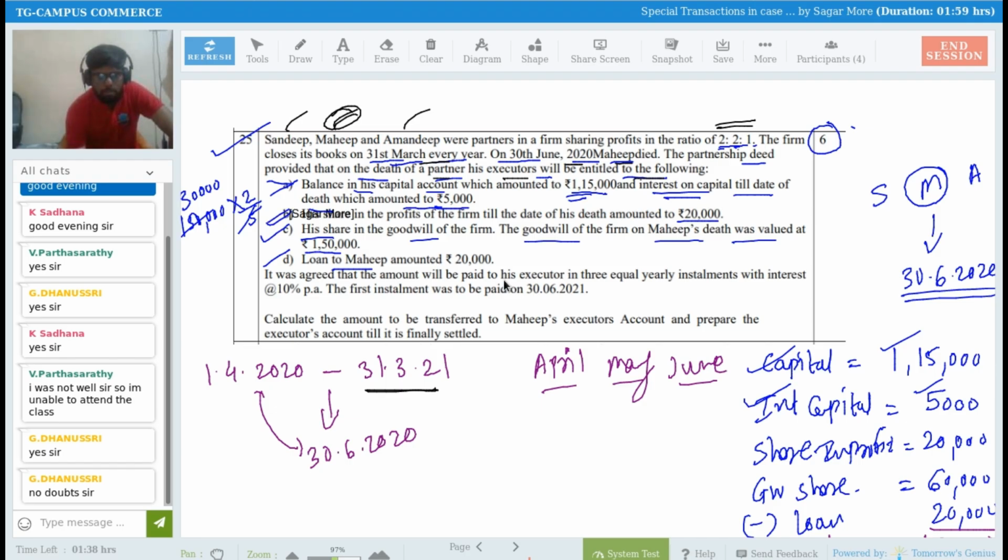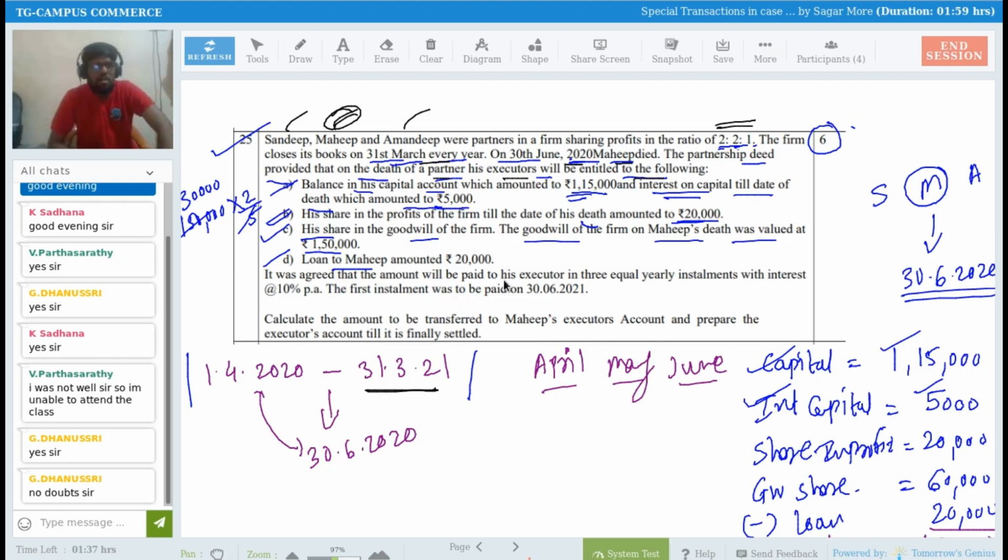Then adjustment number B. His share in the profit of the firm till the date of his death amounting to rupees 20,000. So he was there in the business for 3 months. If the year ends on 31st of March and his death occurred on 30th of June 2020, that means my current year is 1st April 2020 to 31st of March 2021.